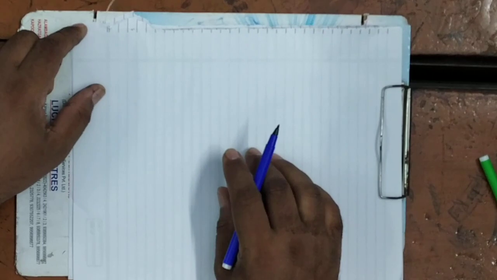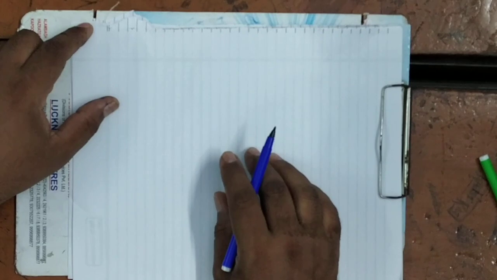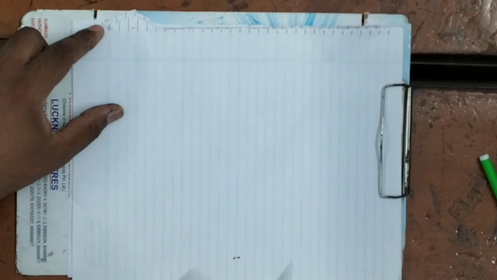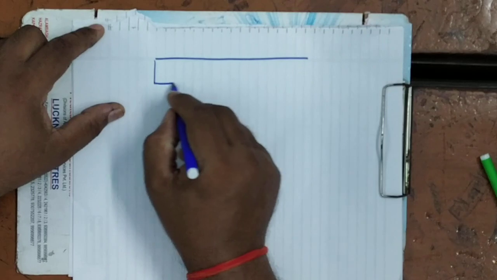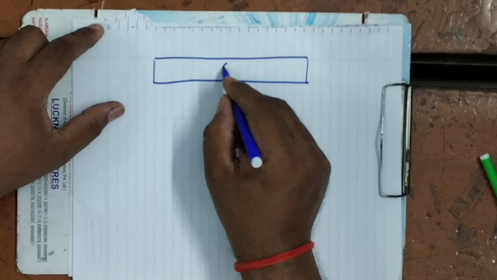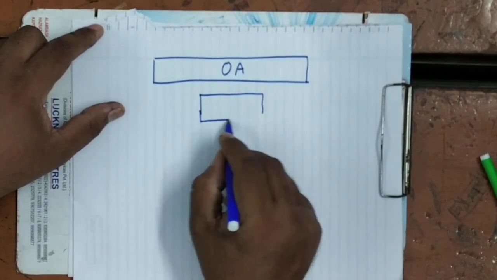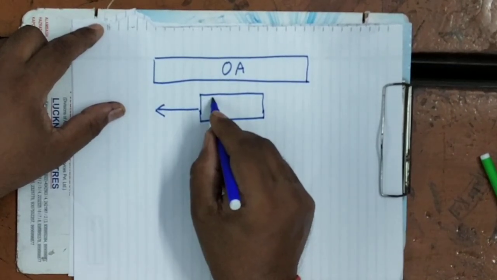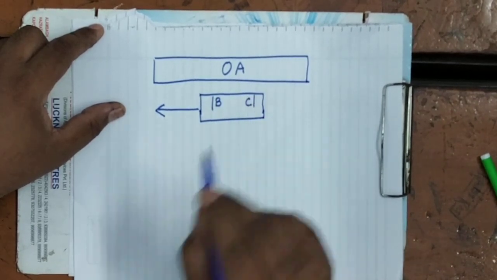Relative terms does not mean that they are brother and sister or mother and father, it is not like that. It is clear. Relative terms means you can see here that we are comparing which body is at rest and which one is in motion. Suppose this is the railway platform and a person is standing here. This is the compartment of the train which passes in front of the platform in this direction, and there are two passengers. B is sitting here and the other, C, is sitting here.